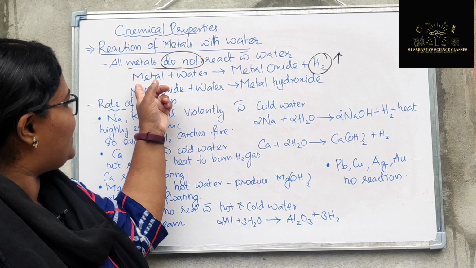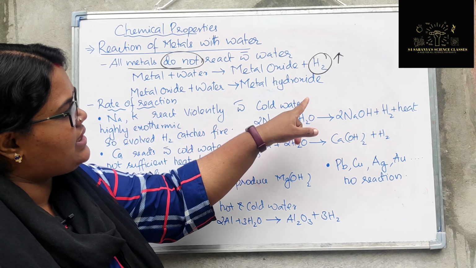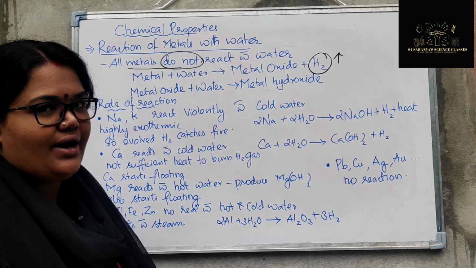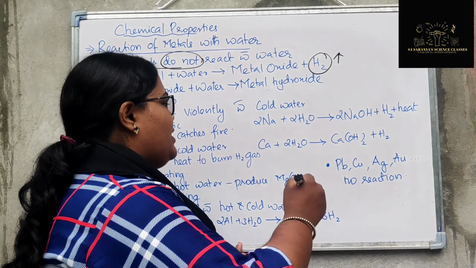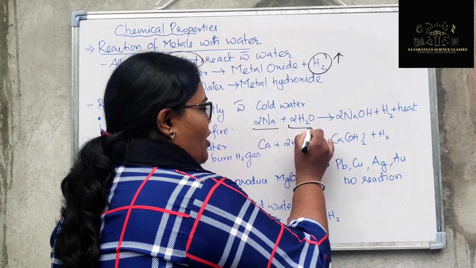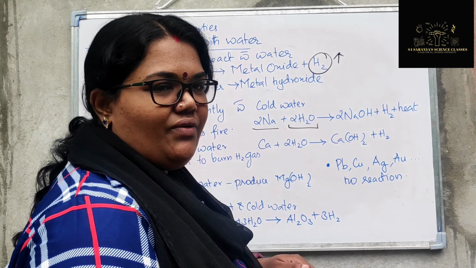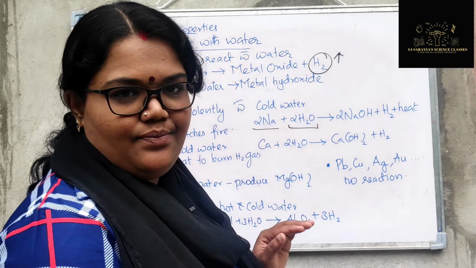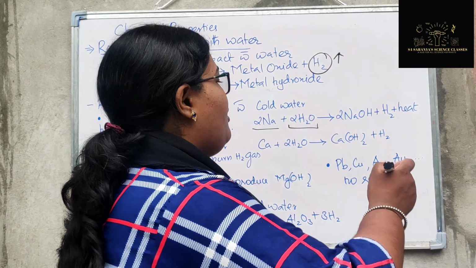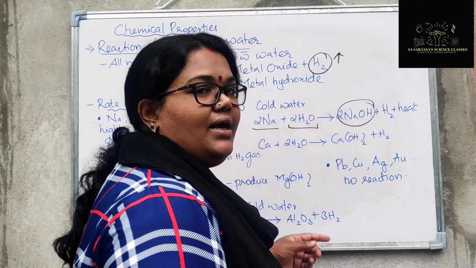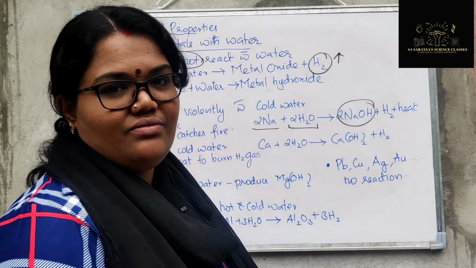You can write it like this: metal plus water gives metal hydroxide plus hydrogen. That is also not wrong. Here I have given an example: sodium plus water first forms sodium oxide. Then that sodium oxide, which is soluble in water, forms sodium hydroxide, and hydrogen gas will be liberated.